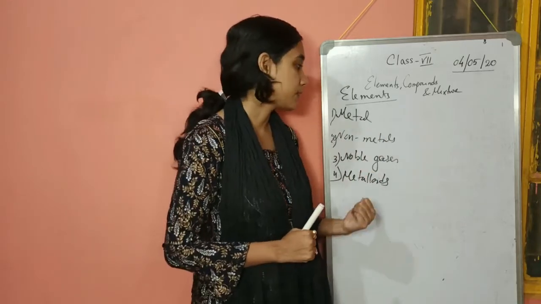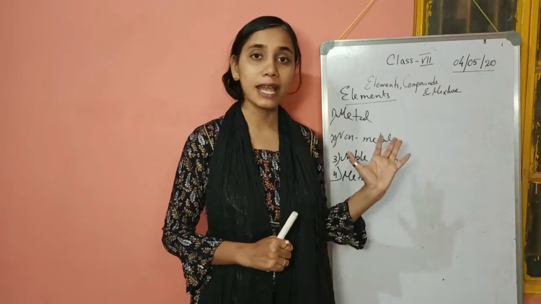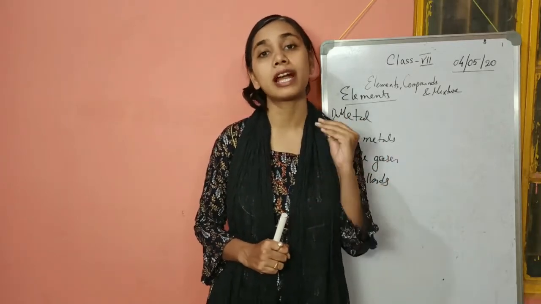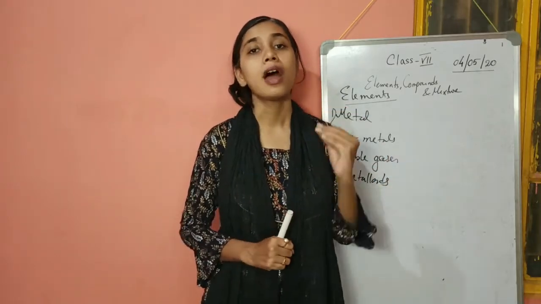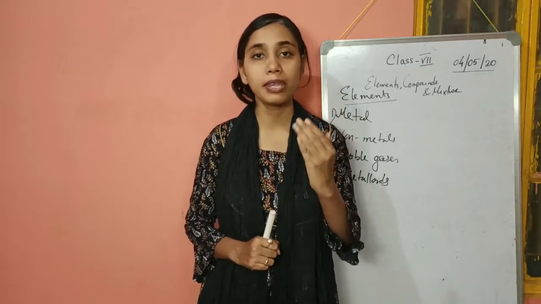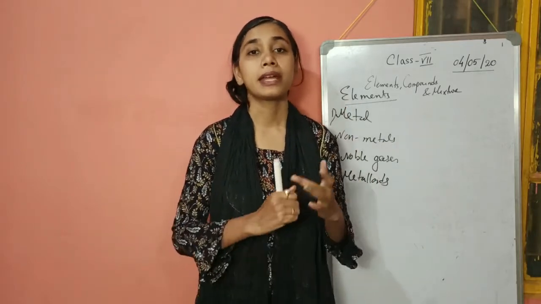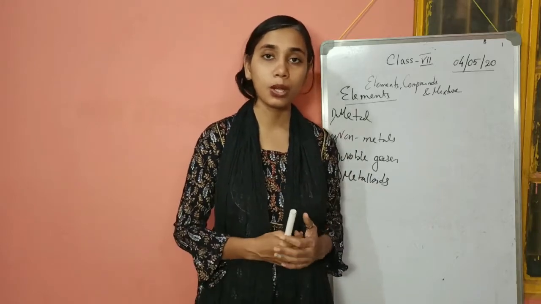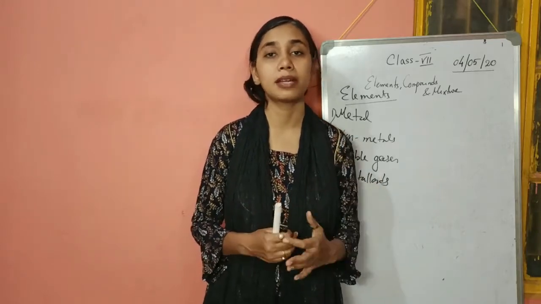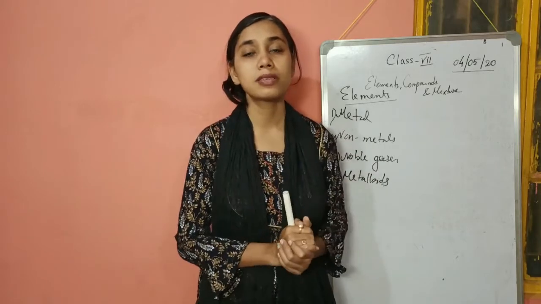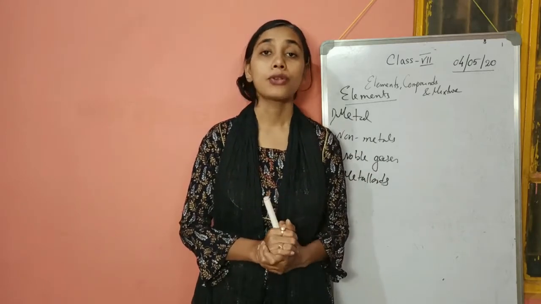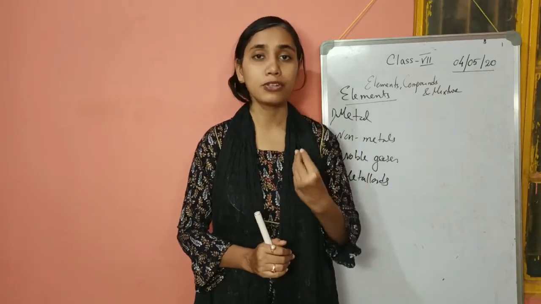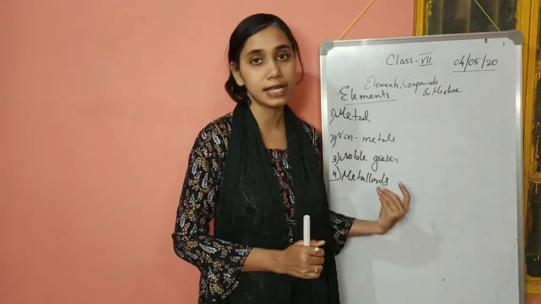So these are the classifications of elements. Now all these elements have their symbols, like 118 elements have 118 symbols. Some of them you have read in class 6, like hydrogen H, carbon C, oxygen O, sodium Na, copper Cu, silver Ag, mercury Hg. These symbols you have read in class 6. So here also we'll be studying a bit of their symbols with examples.